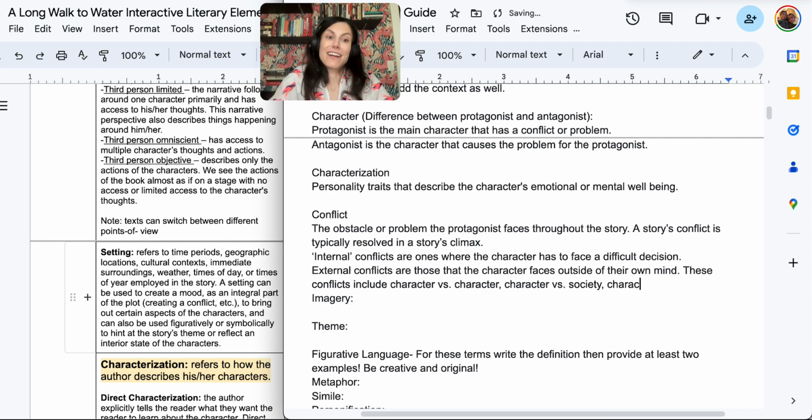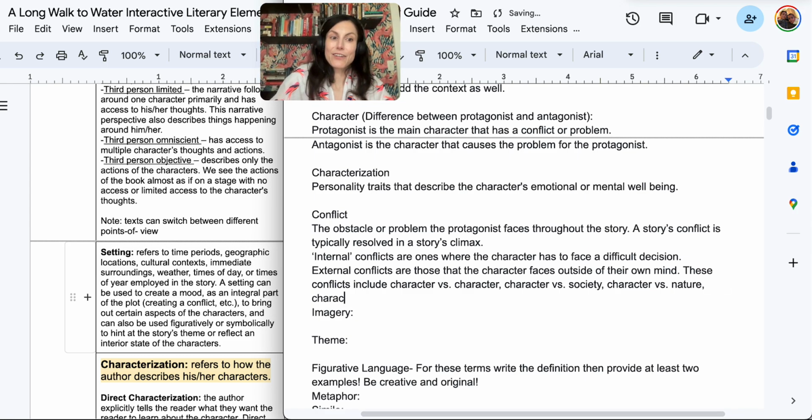All right, so then we would have character versus nature. That's going to be your lost at sea stories, your tornado stories, any survival ones. Also, viruses. So if you were reading a book about some type of plague or pandemic, that is character versus nature. Because remember, viruses come from nature. All right, so you would have character versus supernatural. Those are just your typical ghost stories, right? You've got character versus technology.